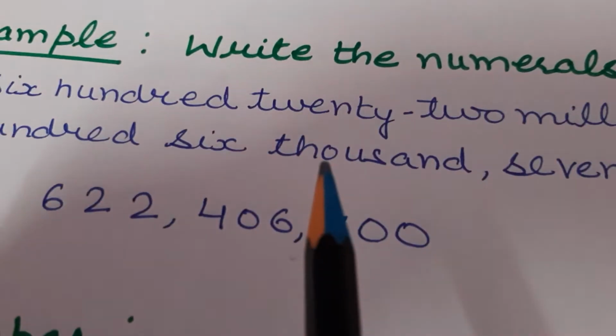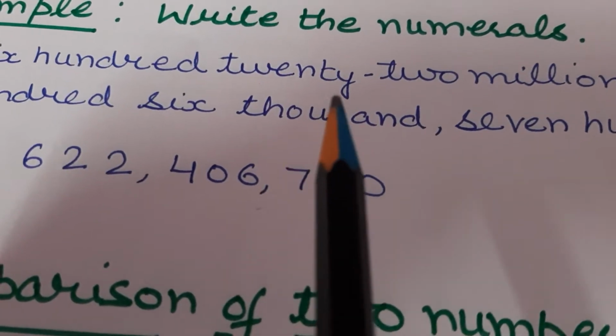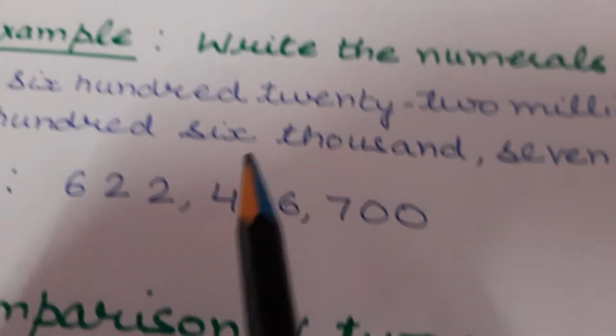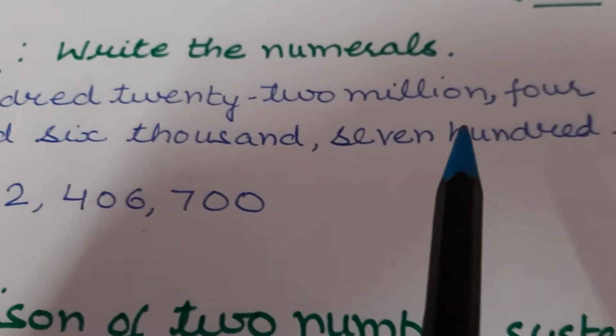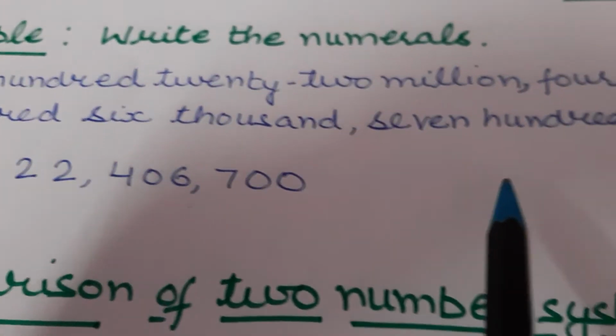Now we will take an example of how to write a number in international number system. So statement is given: 622,406,700.